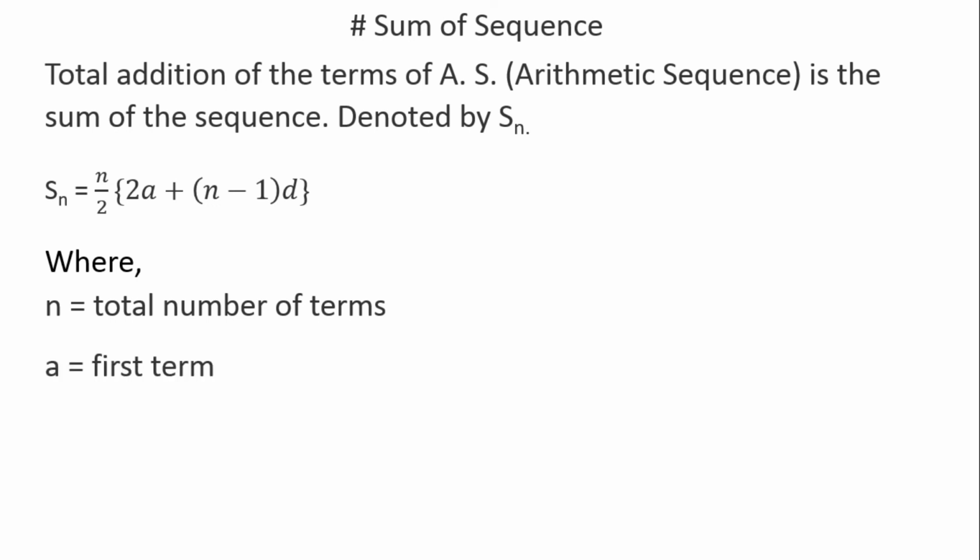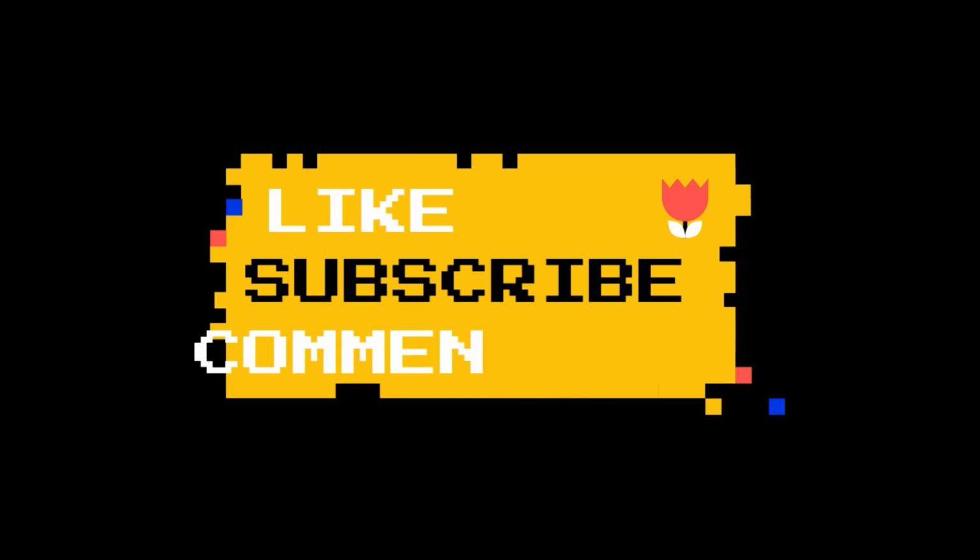A means the first term as always. D means the common difference between the terms, like b minus a, which we already used in the general term also. Like this we can find the sum of the sequence.